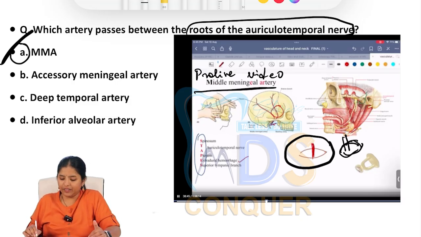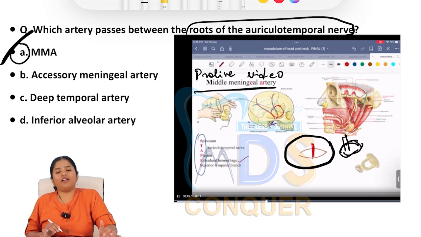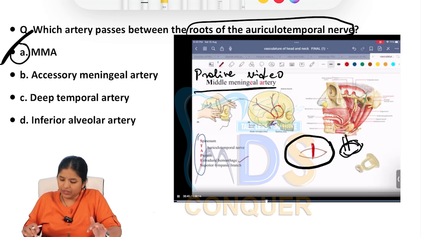This is a very important anatomical landmark, and it is also involved in extradural hematoma and its location. Very easy question, again covered in our smart videos. Nothing to miss here.